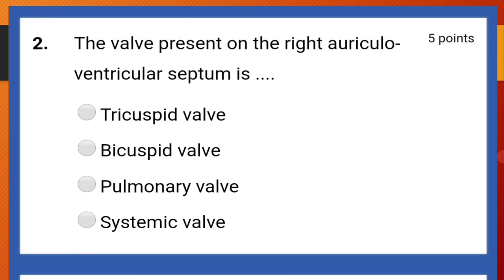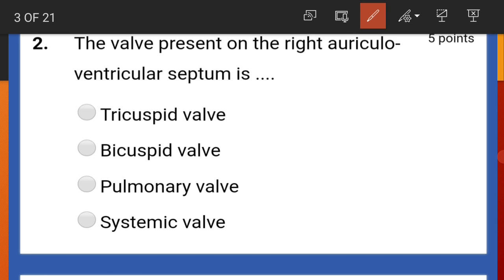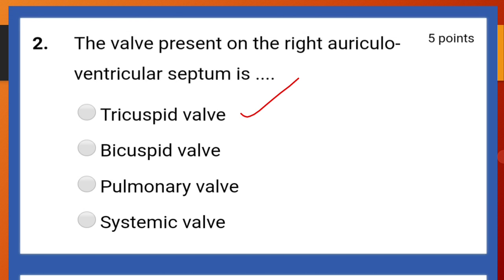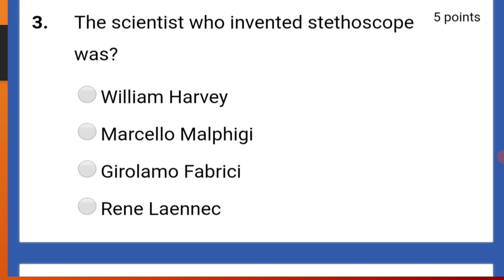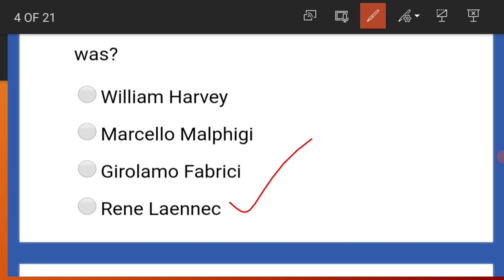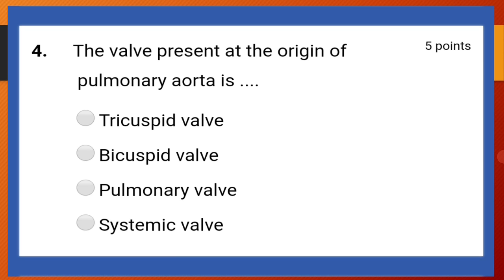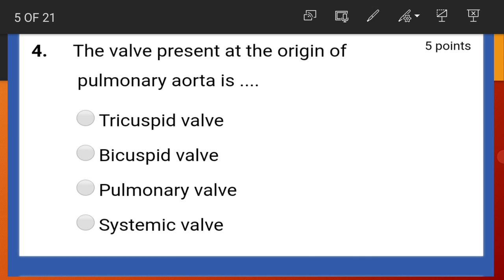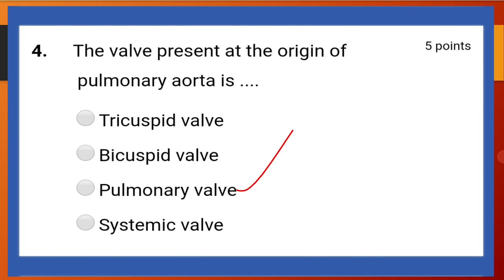The valve present on the right auriculoventricular septum is tricuspid valve. The scientist who invented stethoscope was Laennec. The valve present at the origin of pulmonary aorta is pulmonary valve.